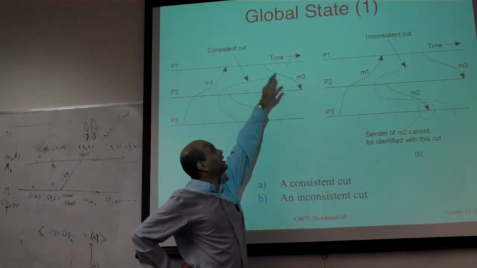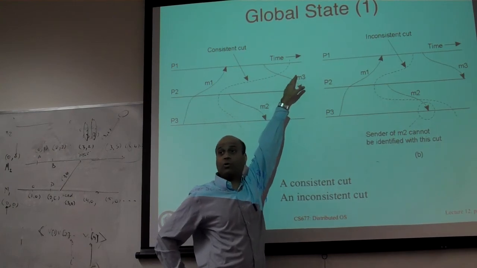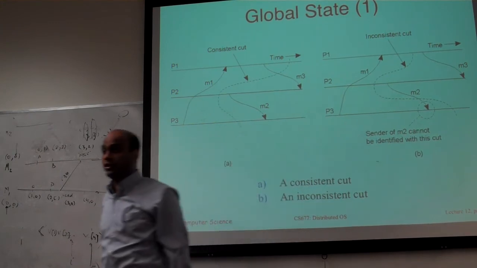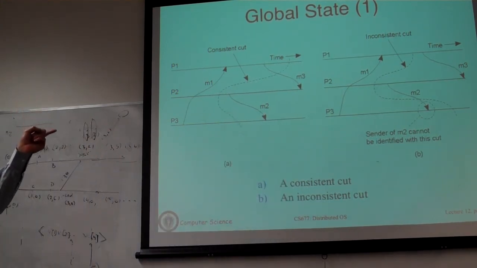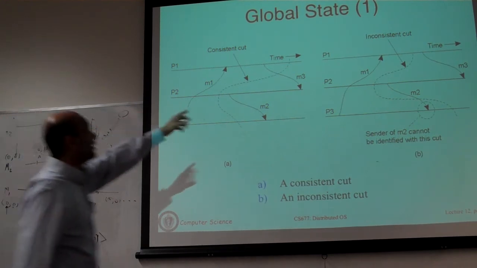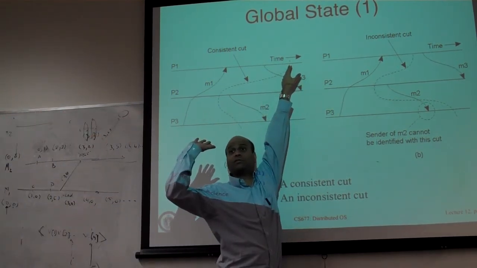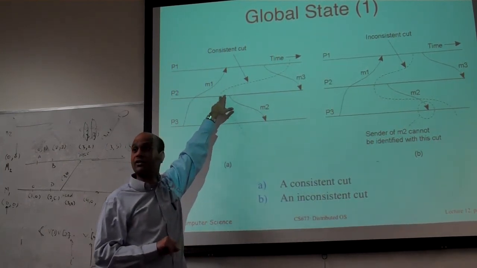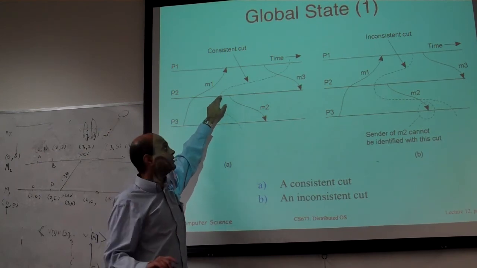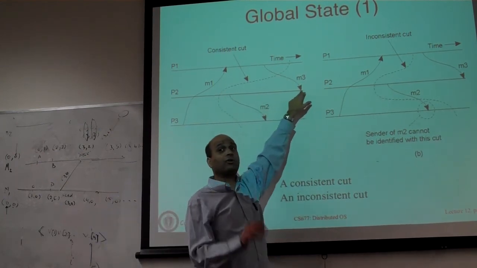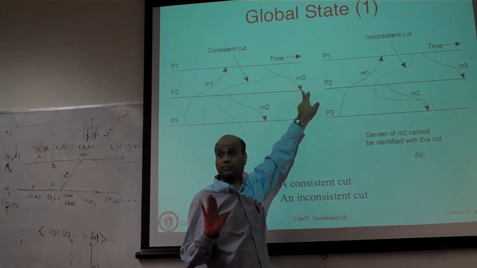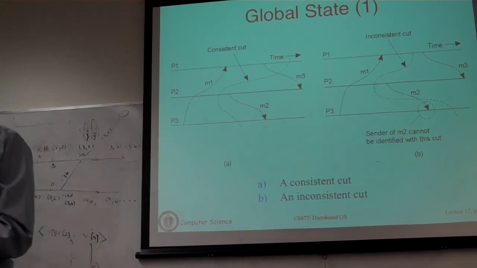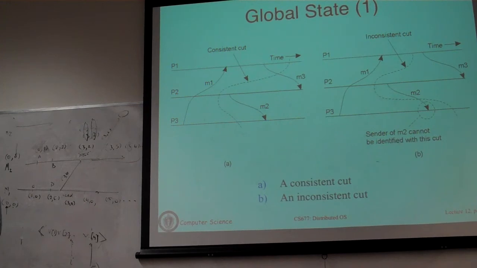In this, if you do this, then M3 has been actually sent before the checkpoint, okay? And it is actually being processed after the checkpoint. So if you restart this computation, okay, M3 is not going to get resent, because the process P1 is starting here. Okay? It has already sent the message. It's not going to resend. It's going to just continue from this point on. P2 on the other hand is starting here. Okay? So if the computation had gone normally, it would expect M3 to show up at some point in time and get processed. Okay? So somehow you need to capture M3 and re-deliver it to that process, otherwise you are going to go wrong.